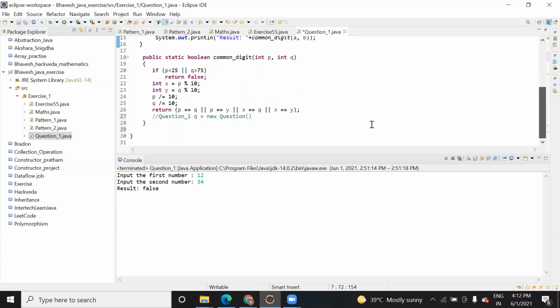And what do you mean by this x and y? These are local variables whose scope is within this common digit function.